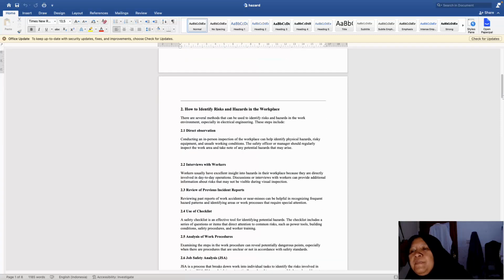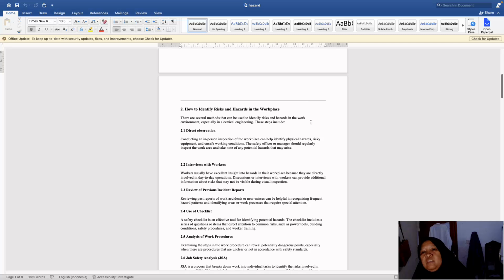And then two, how to identify risk and hazard in the workplace. There are several methods that can be used to identify risk and hazard in the work environment, especially in electrical engineering. These steps include 2.1 direct observation, conducting in-person inspection of the workplace can help identify physical hazards, risky equipment and unsafe working conditions.